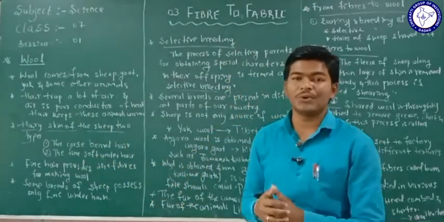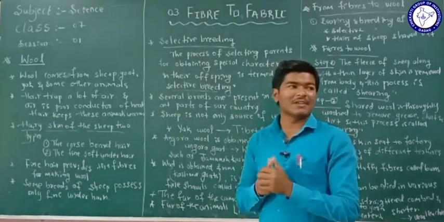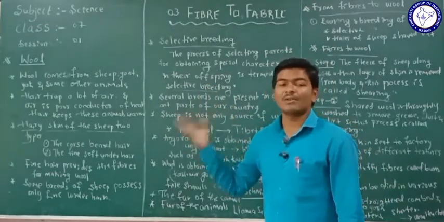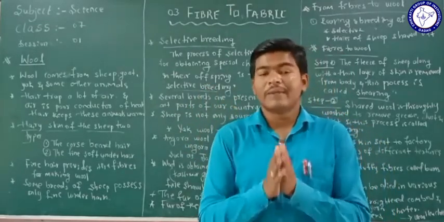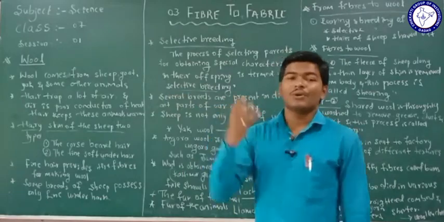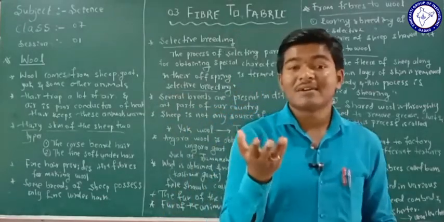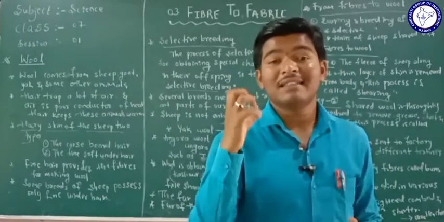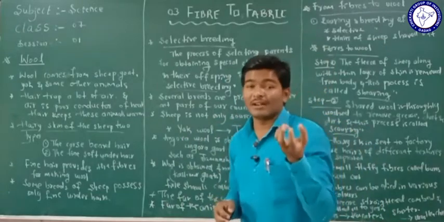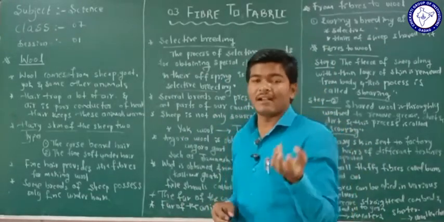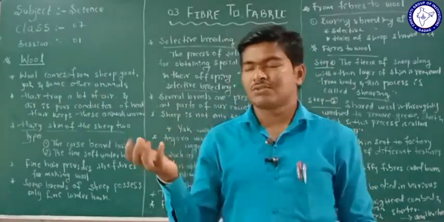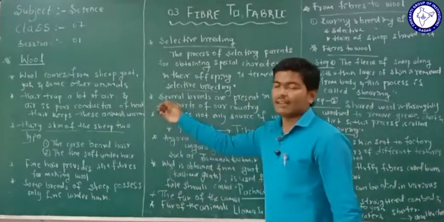And also you know already that some of the natural fibers are obtained from plants and also from animals. Under that, you know that wool comes from an animal called sheep, isn't it? But you don't know where the fibers are present in the sheep. How are we going to get the fibers from the sheep? So in this class we are going to study how we get wool from the sheep, and also how those fibers are converted into wool cloth. Have you understood? So now I shall start with wool.